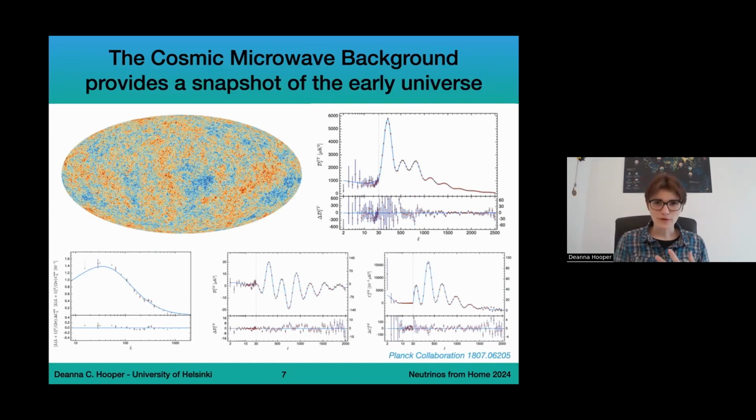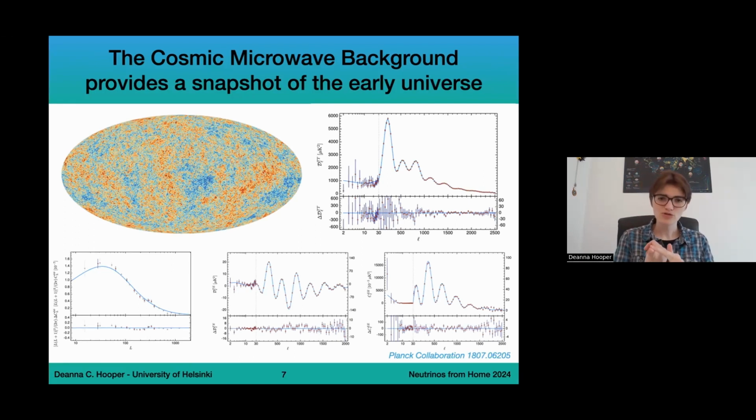I already mentioned before that neutrinos are going to have a significant impact on the cosmic microwave background radiation. Also, we're cosmologists, we have to include the CMB in everything we do. So the cosmic microwave background radiation provides a snapshot of the early universe. It is this map of the photons that decoupled around 380,000 years after the Big Bang. We can look at 3 or 4 main components.